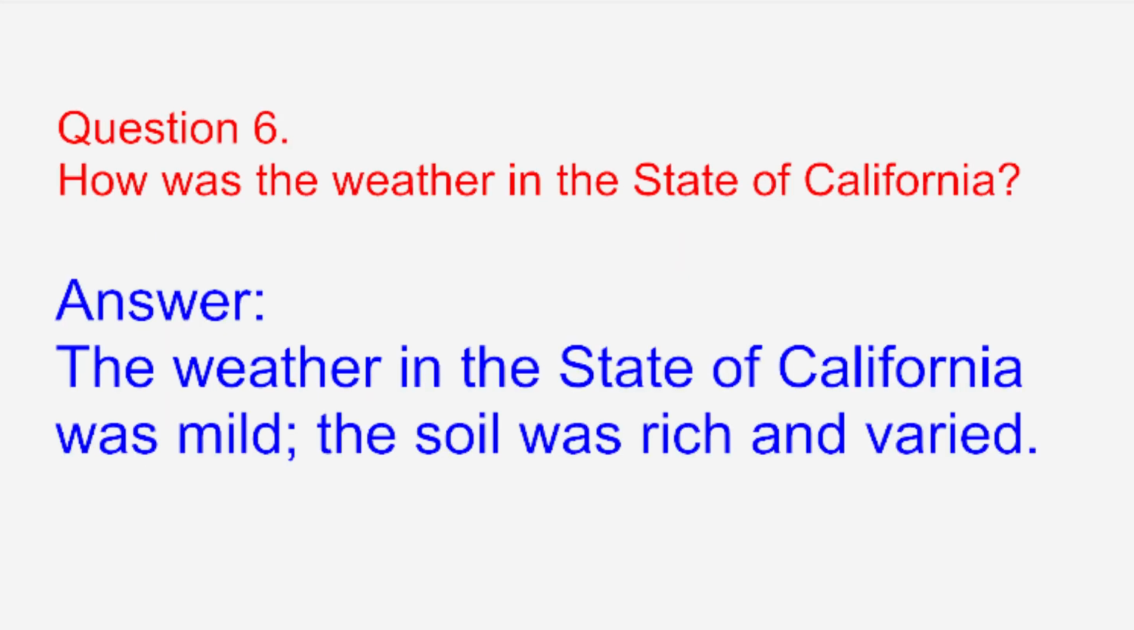How was the weather in the state of California? Answer. The weather in the state of California was mild. The soil was rich and varied.